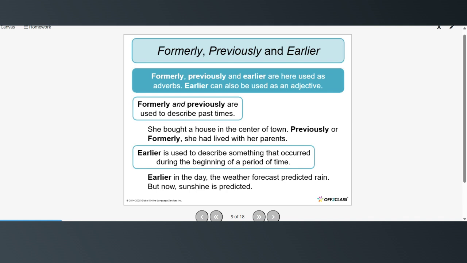Earlier is used to describe something that occurred during the beginning of a period of time. Earlier in the day, the weather forecast predicted rain, but now sunshine is predicted.